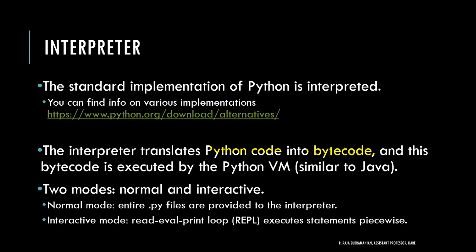But in case of Python, what actually happens is here also the Python code will be converted into bytecode, but not the bytecode of a particular machine, right? It will be converted into a bytecode of a Python virtual machine, right? It is not only the bytecode of Windows or bytecode of Debian or bytecode of Ubuntu. It is not a particular bytecode. It is going to convert it into a bytecode of a virtual machine, right?